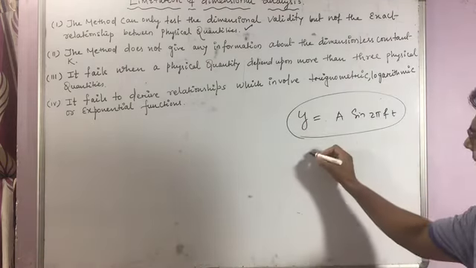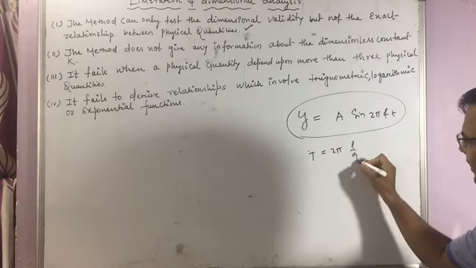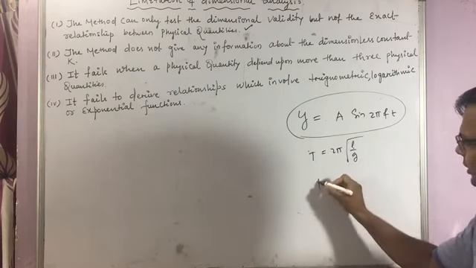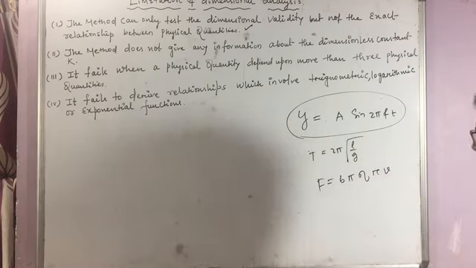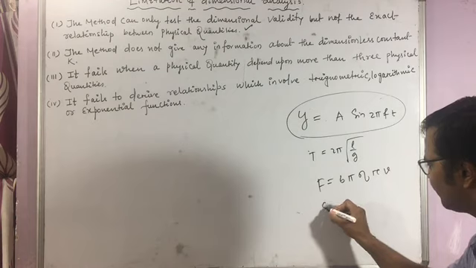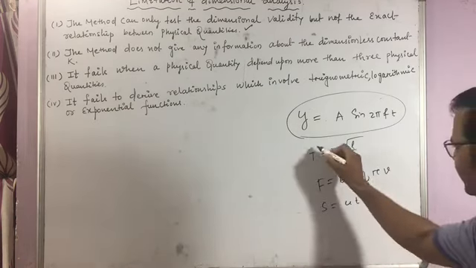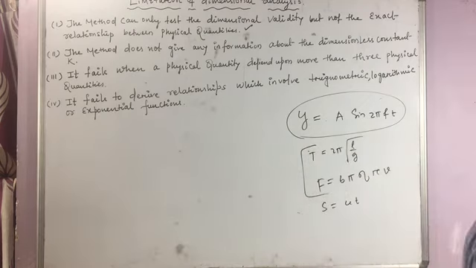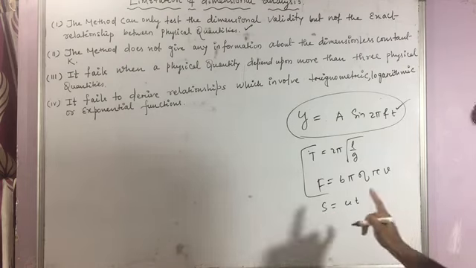We can only derive simple relations like T is equal to 2 pi root over L by g, or F is equal to 6 pi eta r v, or simply s is equal to ut. These equations we can derive by the method of dimensional analysis.